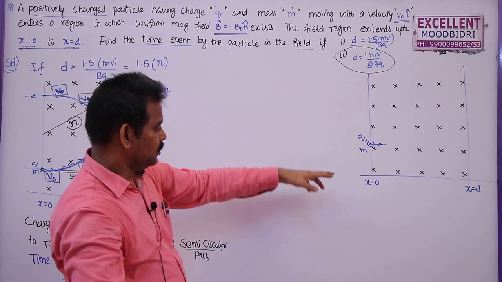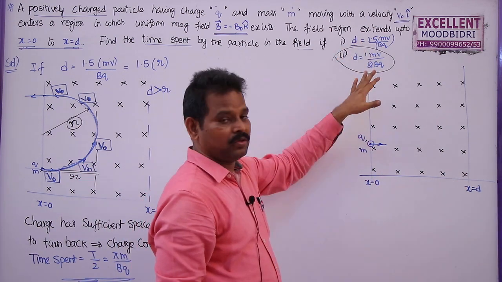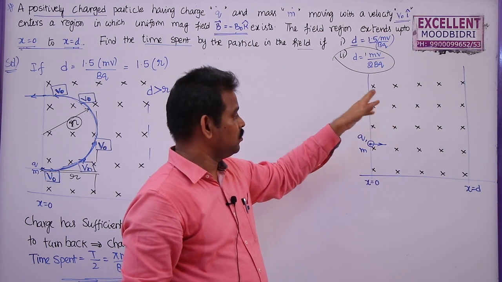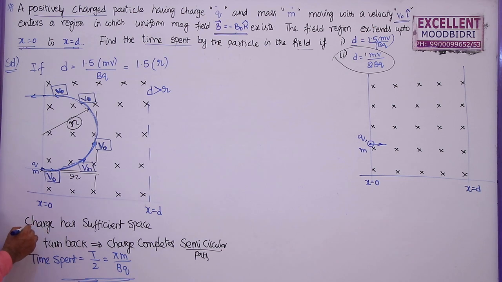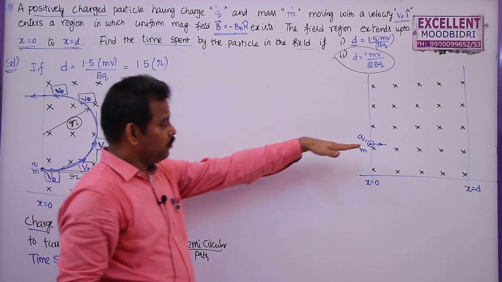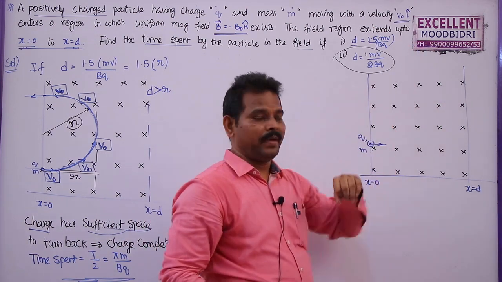But remember students, here the distance between these two boundaries is less than mv by bq, the radius of the circular path described by this charged particle. In the previous case, the charge had sufficient space to turn back. Here, before turning back, it will leave the magnetic field.